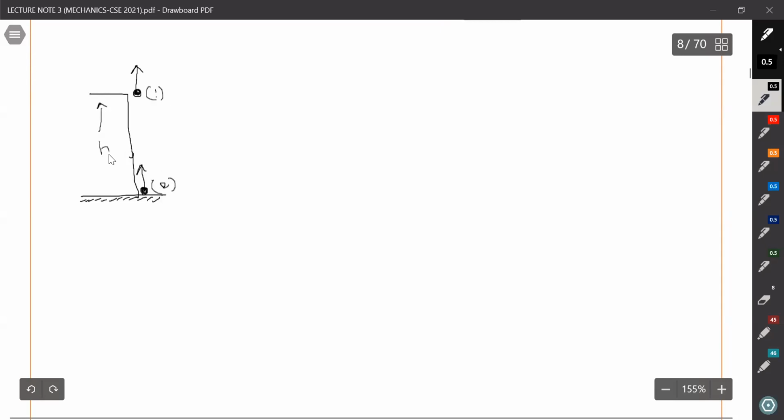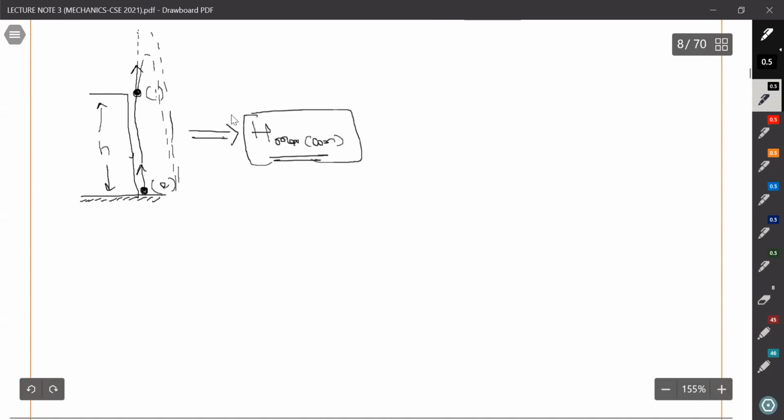Suppose this is at H. If you want to find out the center of mass, you know that each ball will go to a highest point and come back. So can you find out the H max for the center of mass? Try to understand this. How much is the center of mass going upward? So you can find out.